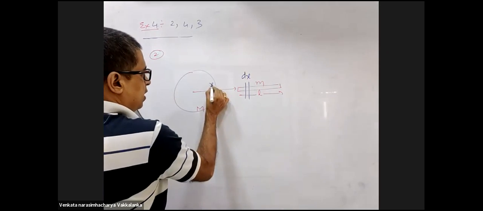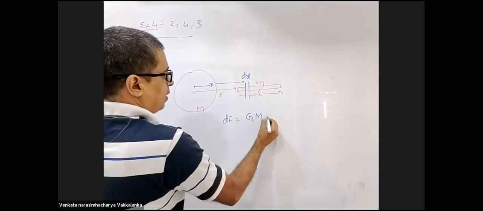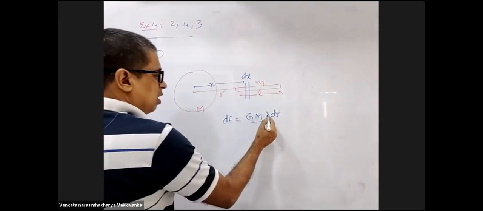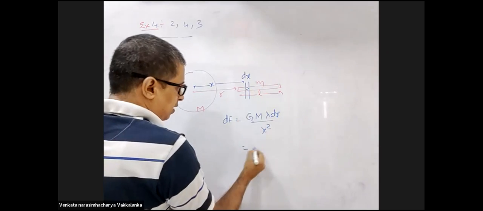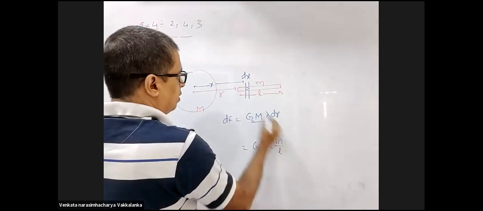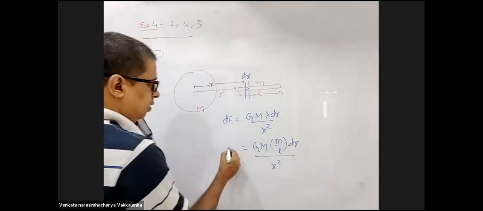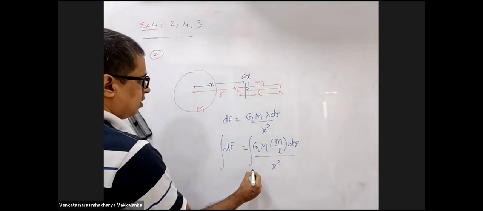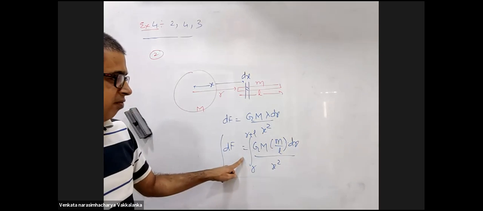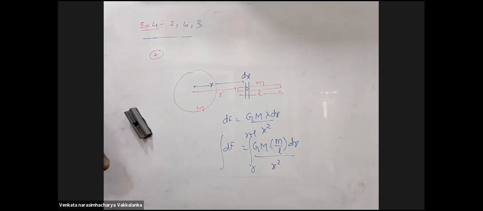Consider a small element dx at a distance of x. dF is G capital M lambda dx divided by x squared. What is lambda? Lambda is mass per unit length. So G capital M, mass per unit length, into dx divided by x squared. This is dF. Integrate this from r to r plus l. G capital M small m l, everything will come out. You will integrate dx by x squared from r to r plus l.